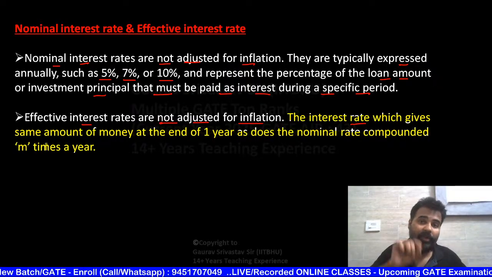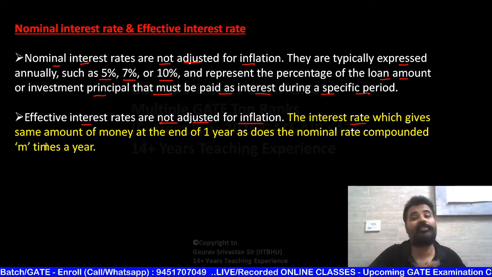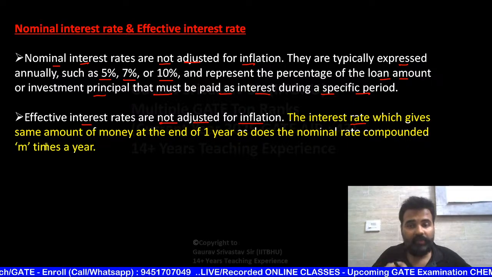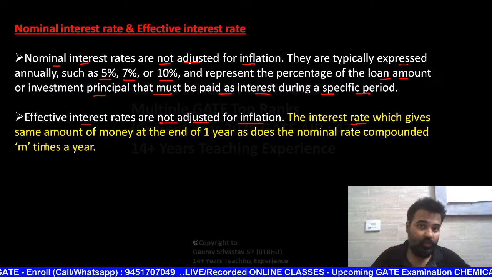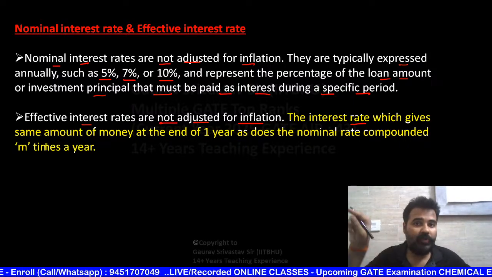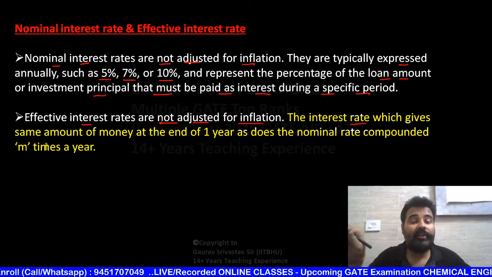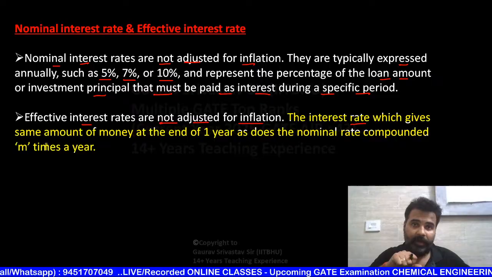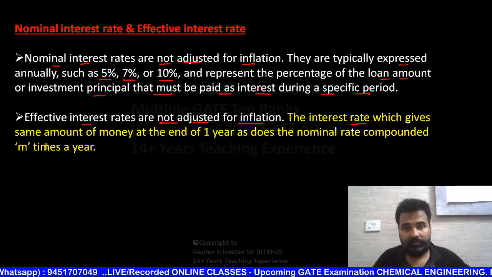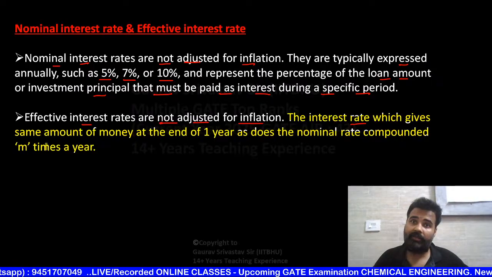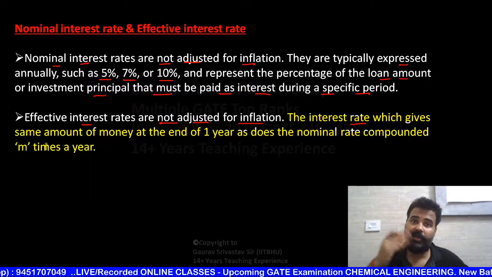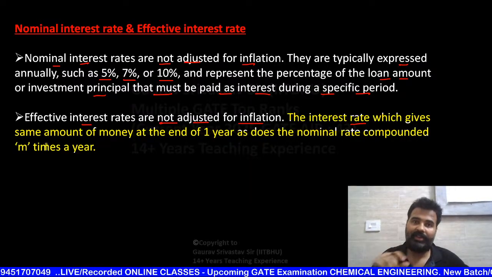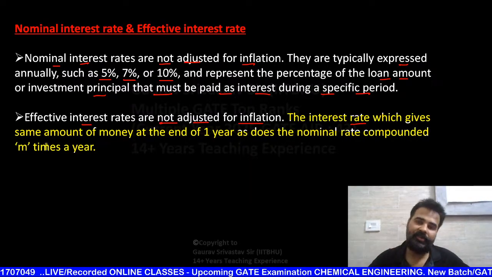If you are writing compounded continuously, that is continuous interest. That means in 1 year, 12 months, so m equals 12. Per day, 365, if 365 days in a year are given. But if they say continuous interest, you have to pay continuously, then m tends to infinity.